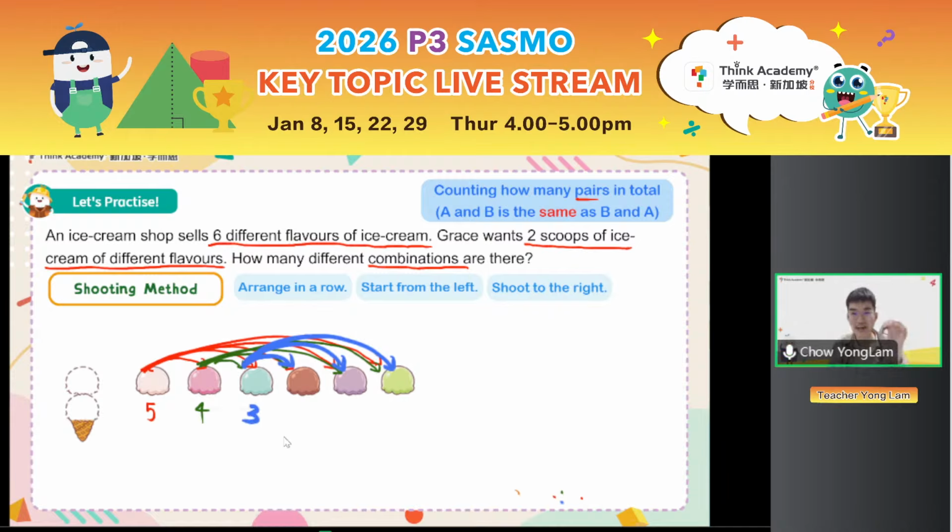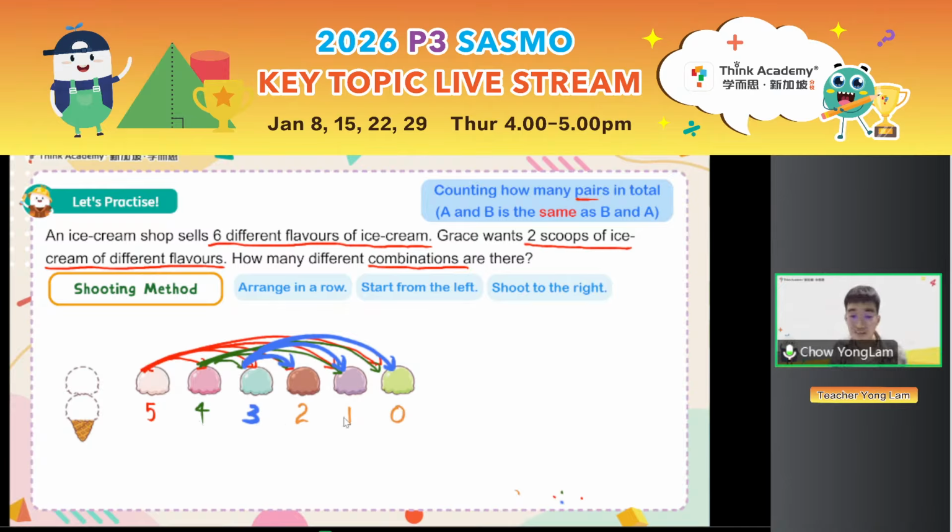Okay, so at this point, do you see any pattern? We started with 5 and then 4 and then 3. So for the next one, chocolate, how many ways? Right, you again shoot to the right, 1, 2, 2 ways. Then for the taro, shoot to the right, form 1 new pair. And finally, for the green, maybe this is lime, are there any new pairs you can choose? No, right? When you shoot to the right, there's nothing else. So it's 0 here.